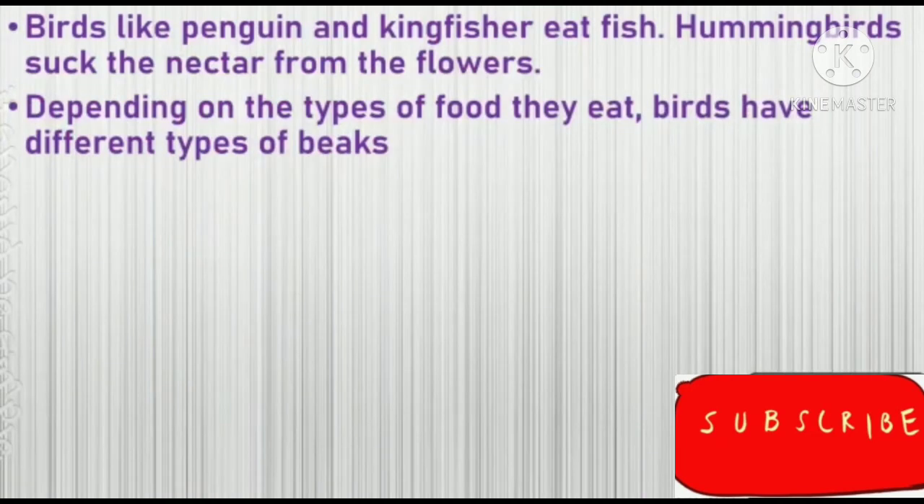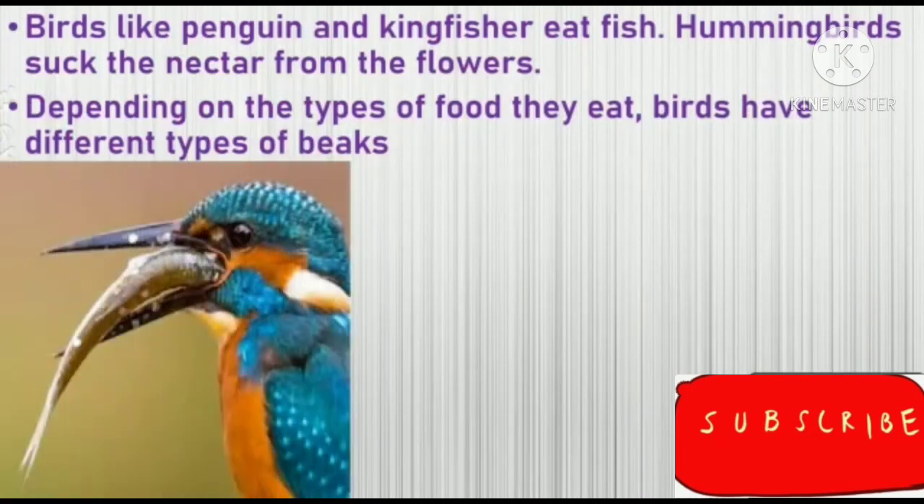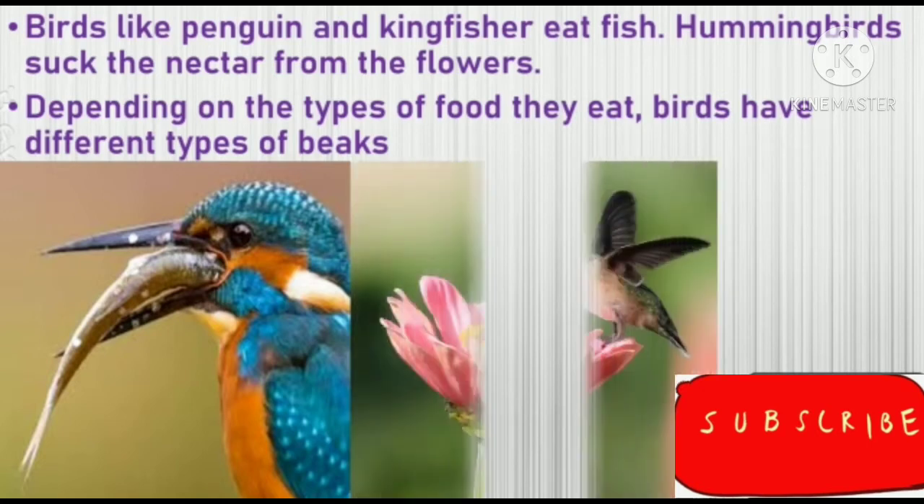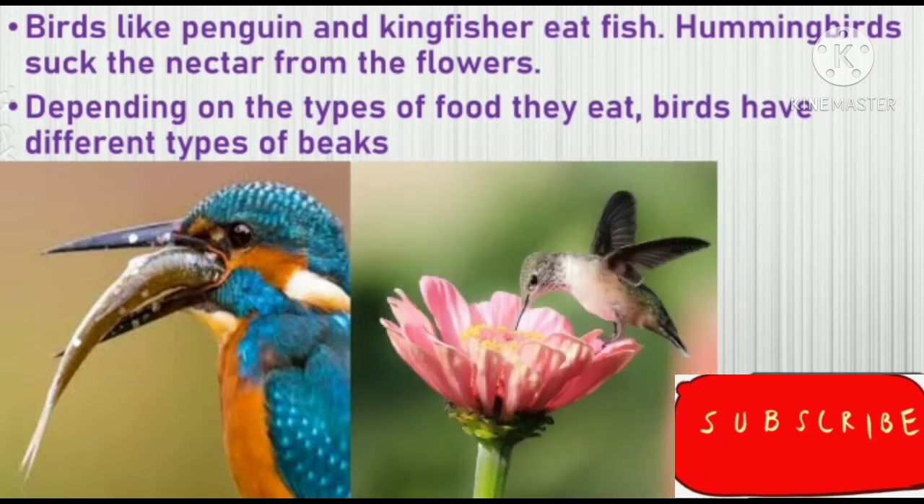Birds like penguin and kingfisher eat fish. Yes, penguins and kingfishers are the birds that eat fish. Now can you see the image? Yes, the image is of a kingfisher, and how in its beak it is holding a fish. Hummingbirds suck nectar from the flowers. So here is the image of a flower, the hummingbird and its beak. So the food of the hummingbird is sucking nectar from the flowers. So these are the different types of food they eat.